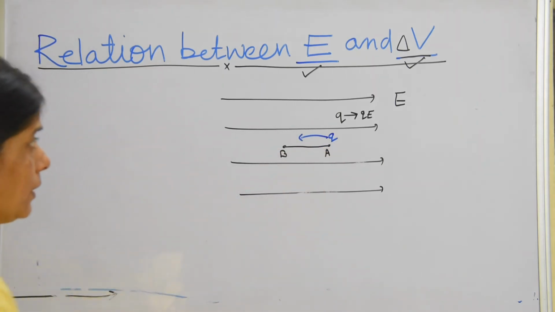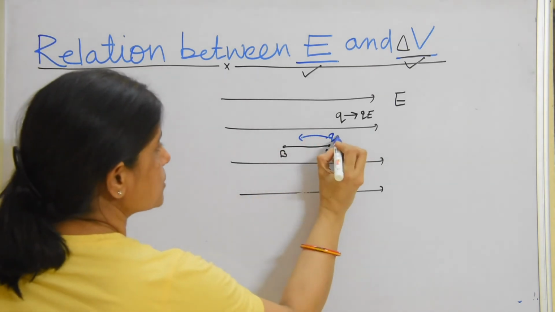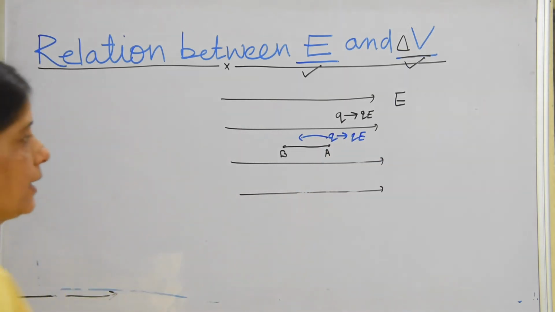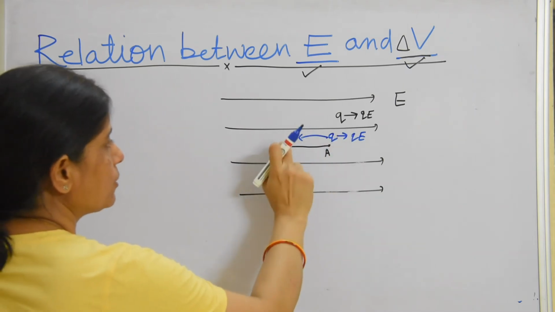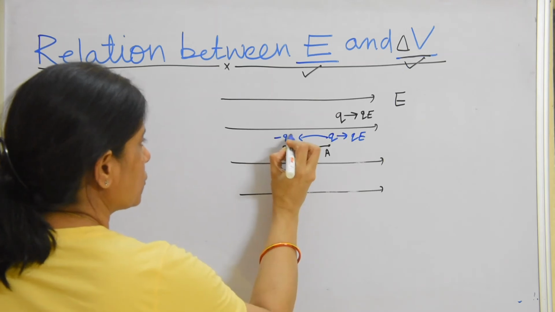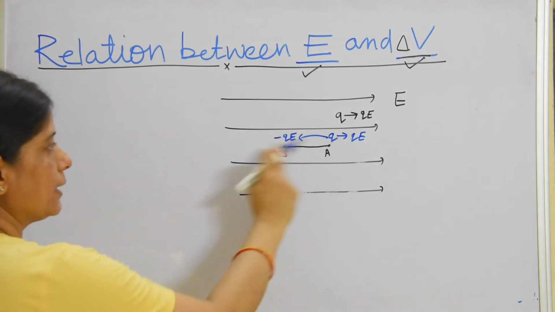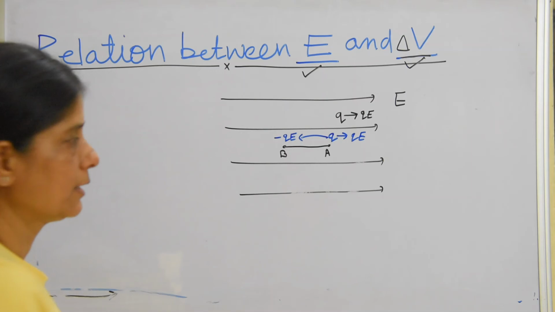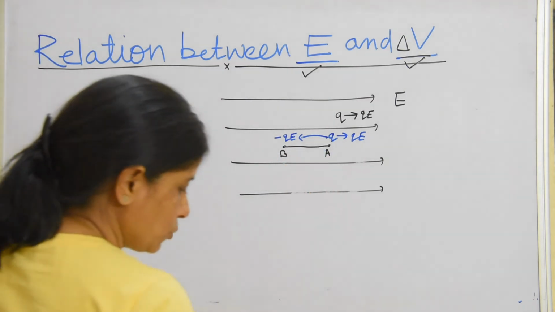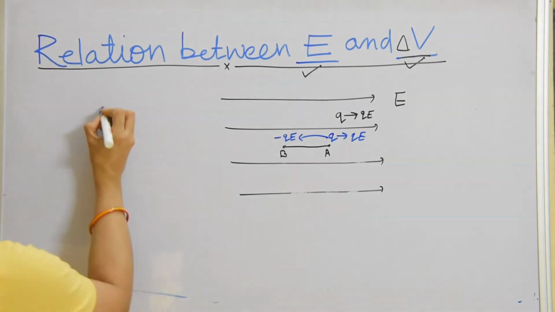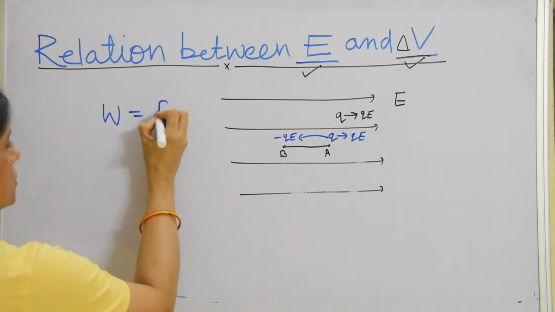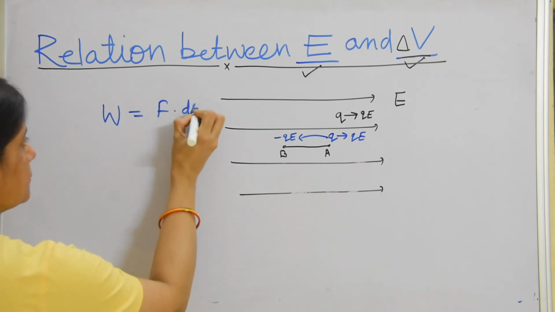Now this charge will experience a force QE in this direction. As it has to move from this point to this point without any acceleration, there should be a force F equal to minus QE in the other direction. To move this charge from B to A, some work has to be done. Now what is the value of that work? W is force into displacement.